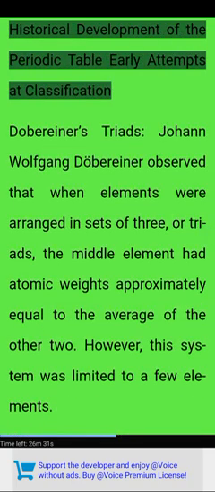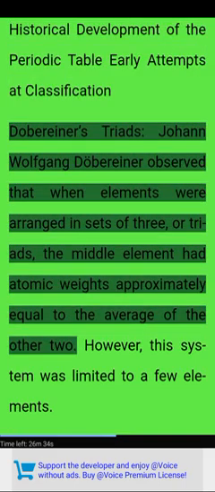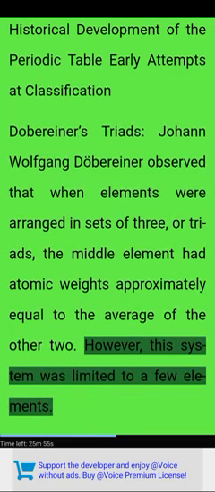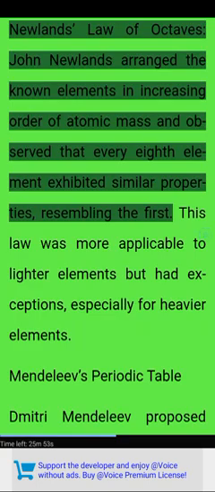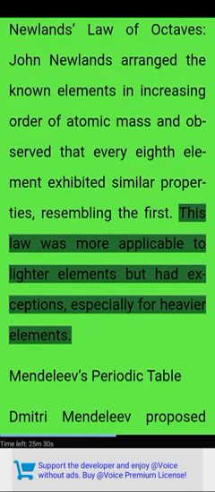Historical development of the periodic table. Early attempts at classification. Dobereiner's triads. Johann Wolfgang Dobereiner observed that when elements were arranged in sets of 3, or triads, the middle element had an atomic weight approximately equal to the average of the other two. However, this system was limited to a few elements. Newlands' law of octaves. John Newlands arranged the known elements in increasing order of atomic mass and observed that every eighth element exhibited similar properties, resembling the first. This law was more applicable to lighter elements but had exceptions, especially for heavier elements.